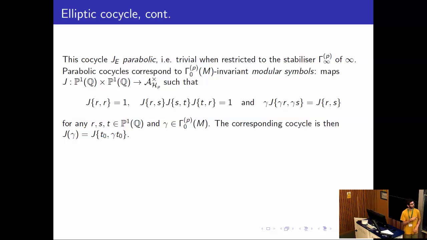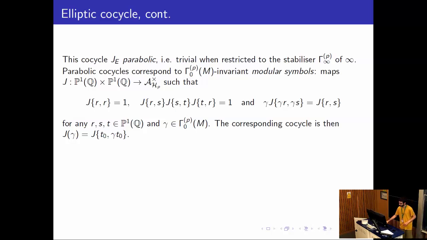And so once we have a modular symbol, the way we get a cocycle from this is that we fix a base point t_0. Then we define the value of the cocycle at an element gamma as the modular symbol from t_0 to gamma t_0. It's like when you integrate a differential form from a base point to gamma times this base point, you get a cocycle. If you pick another base point, you multiply this by a coboundary. So the cohomology class is well defined.